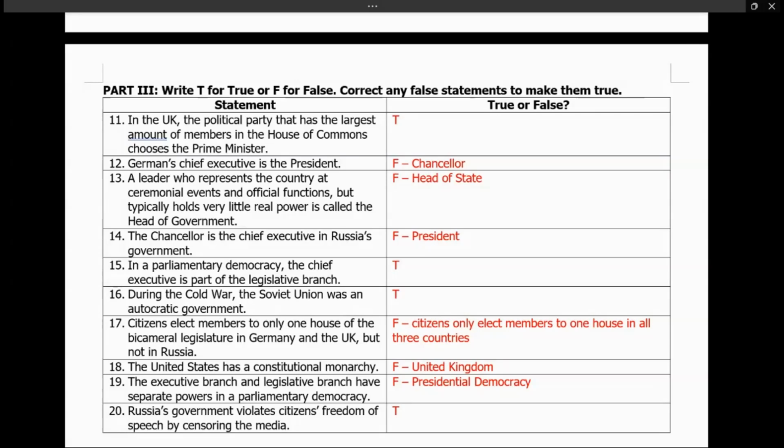I kept on violating your freedom to make you think a certain way, which we saw in all of our classes. None of the popular people that we thought were going to be president became president. Who I wanted to become president became president. So yes, the Russian government violates citizens' freedom of speech by censoring media.